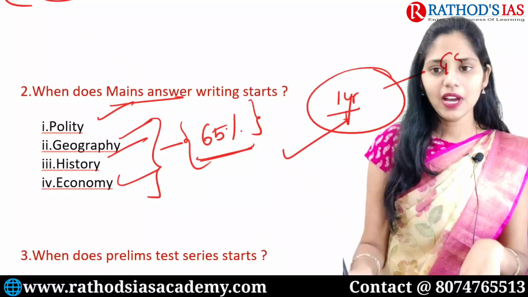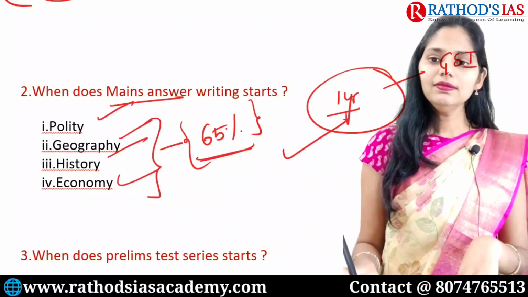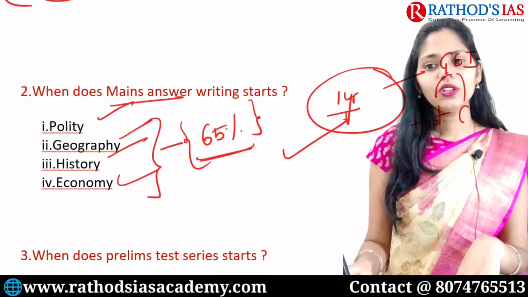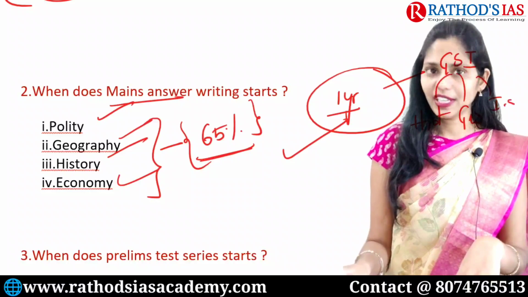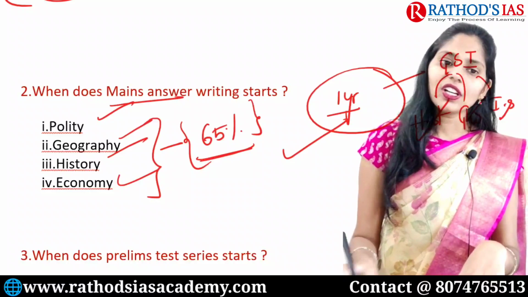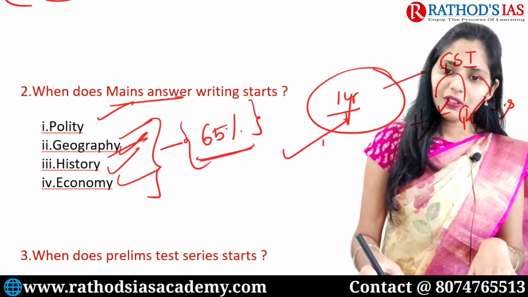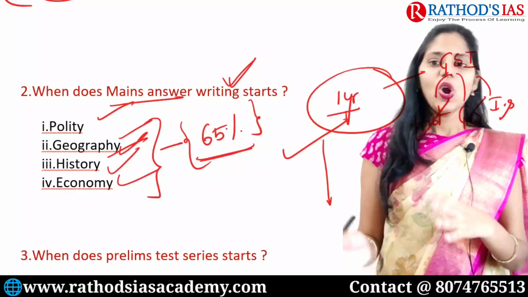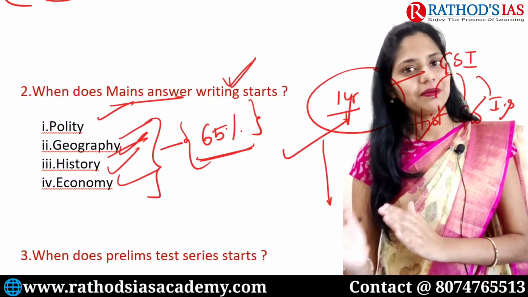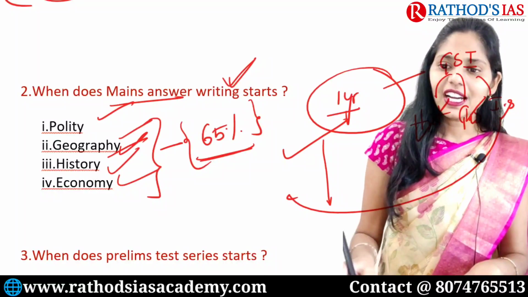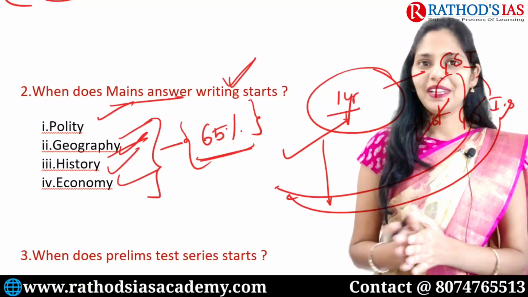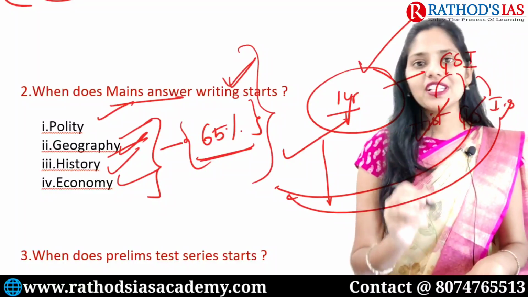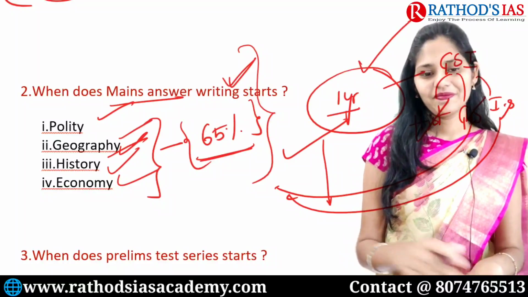We will be starting from our GS paper 1. GS paper 1 includes history, geography and Indian society. So history and geography are done here, right? In the meanwhile, on one side you will be writing answers, and on the other side you will be watching the other subject videos. There you will cover other subjects which you have not completed. So in this 1 year, you will complete each and every subject of your GS.